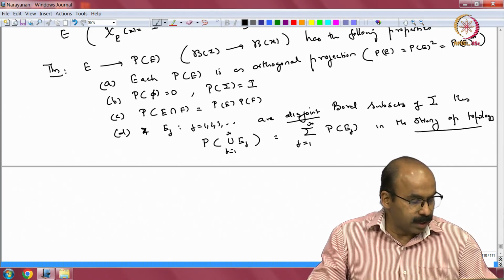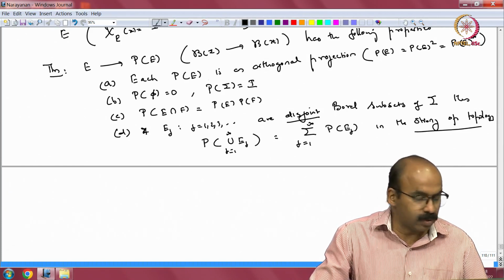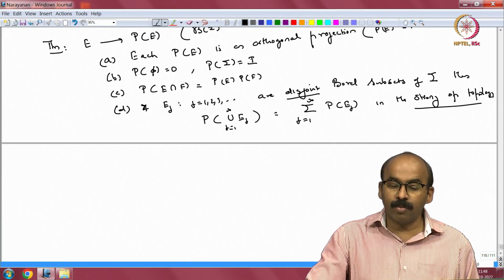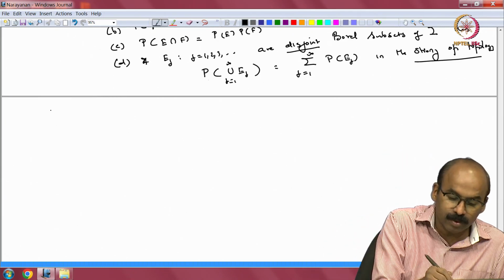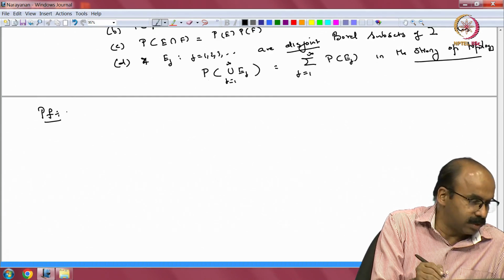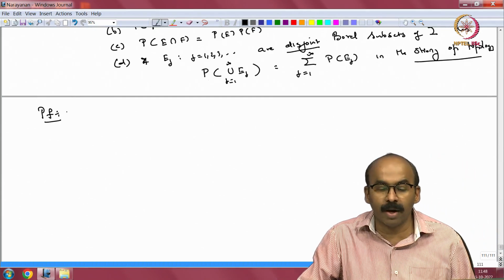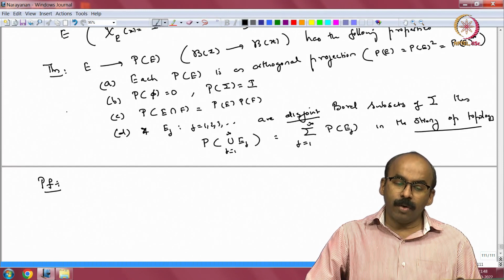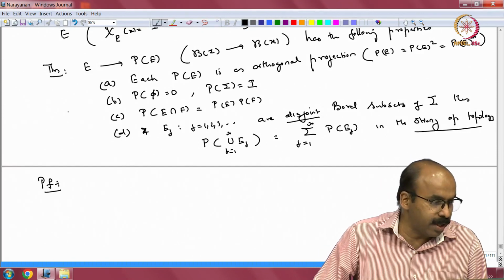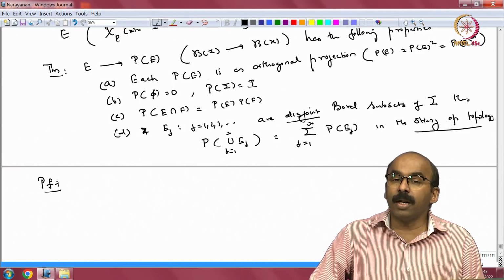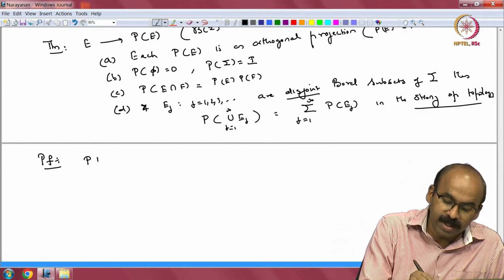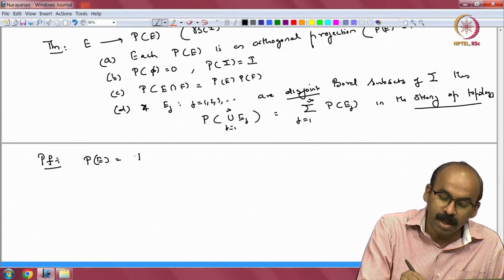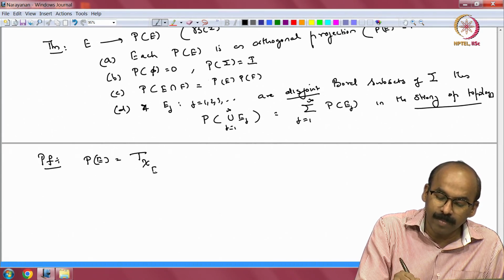Okay. So, let us prove this. Such a thing, we will define to be a projection valued measure. I will write down the formal definition. So, proof. Most of this is straightforward from whatever we have already done. How do you show that P of E is an orthogonal projection? Well, what is P of E? Let us recall its definition. P of E is nothing but T of chi E, right.